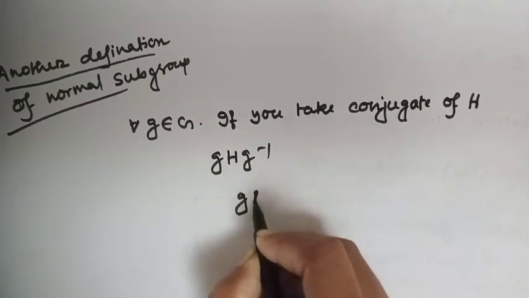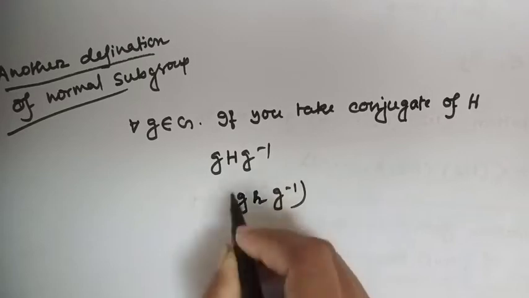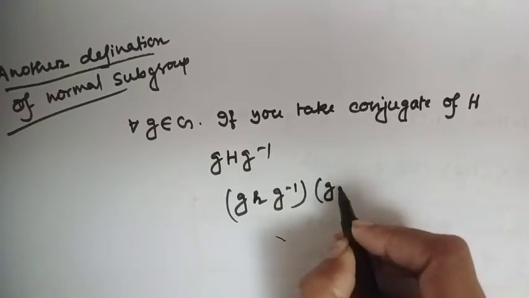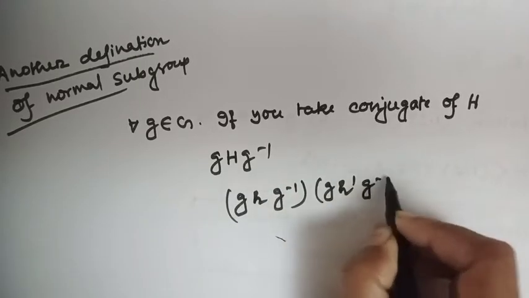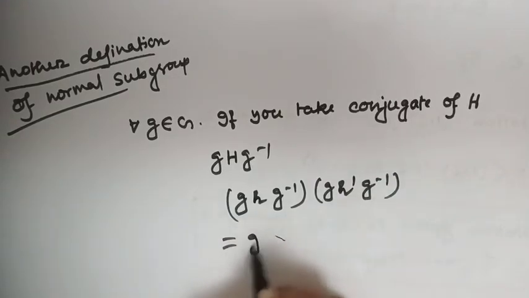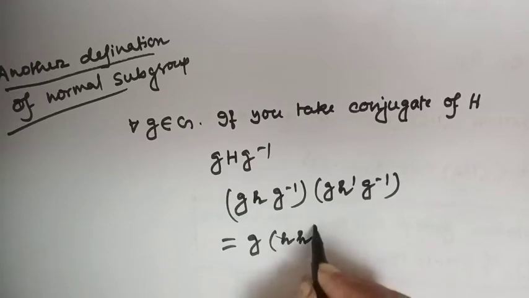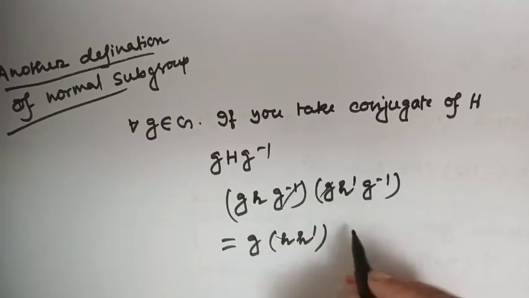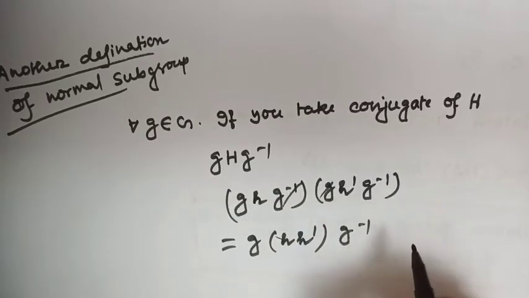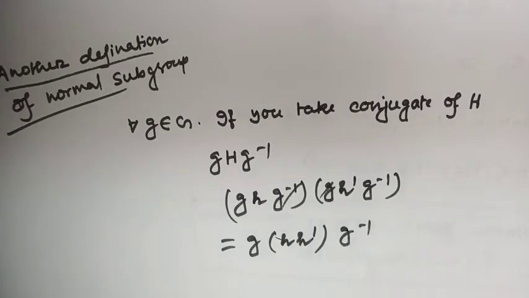If you take two elements, g h g inverse times g h' g inverse, which is equal to, cancelling this, g h h' g inverse. Okay?